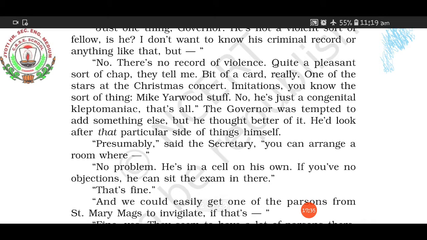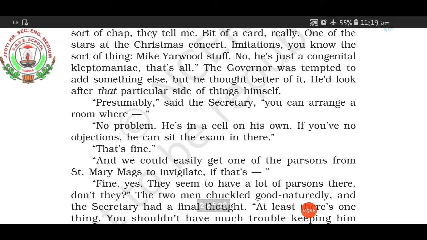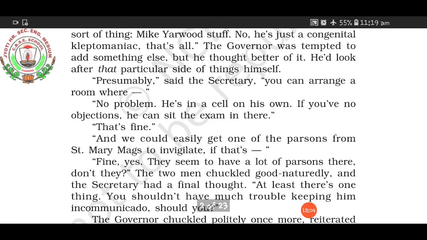And when the governor said all those things, the secretary said that, so I think that you can arrange a room. To that, the governor said that actually he is kept in a separate cell. Means separate cell, you all can understand. Different, all alone he stays in one place, in one room, one cell. So the governor said that I hope you don't have any problem if we conduct the exam in that room itself. Then the secretary said, oh, that's fine. Very well.